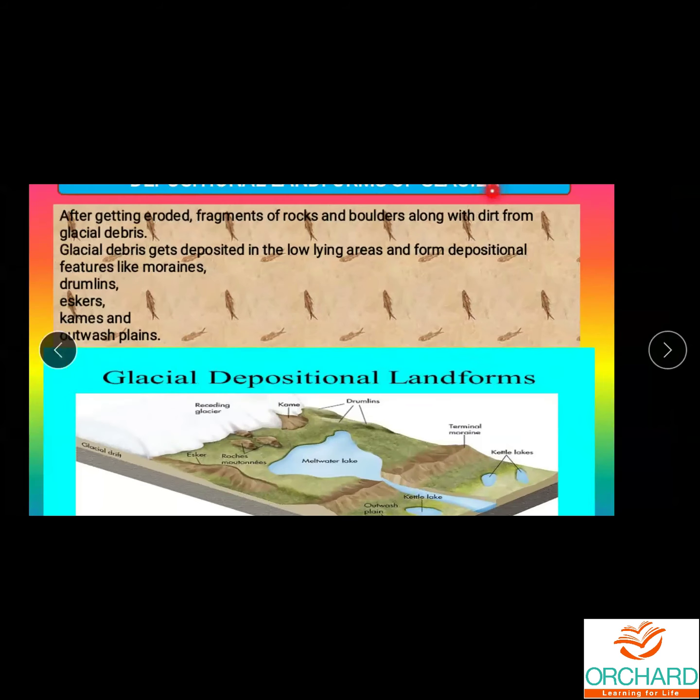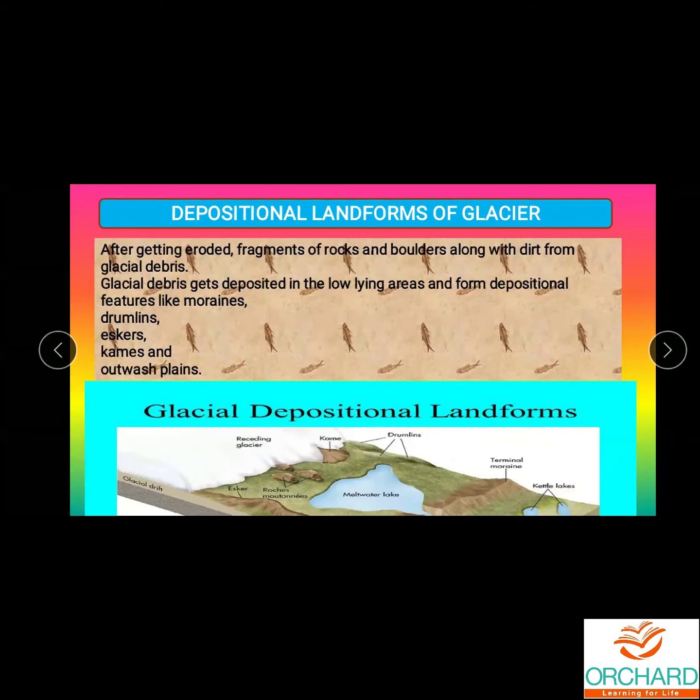Let us see the depositional landforms of glaciers. After all the erosion activities take place, some pieces of rocks are carried away, and some big pieces of rocks are also carried away along with sediments or dirt materials, and get deposited in other places.